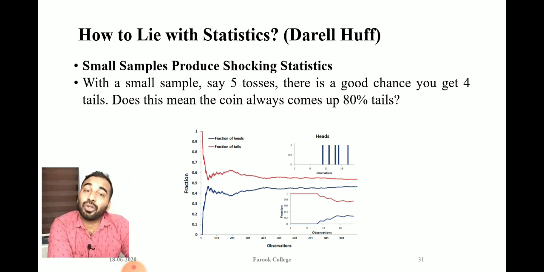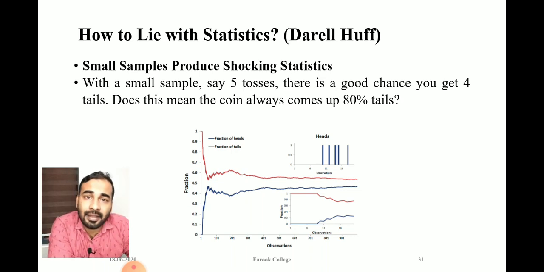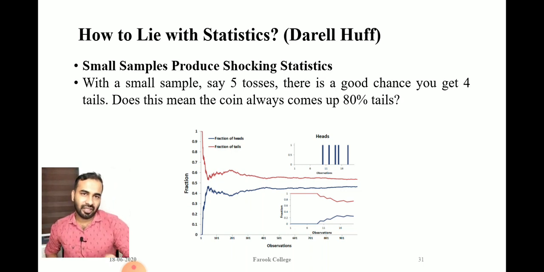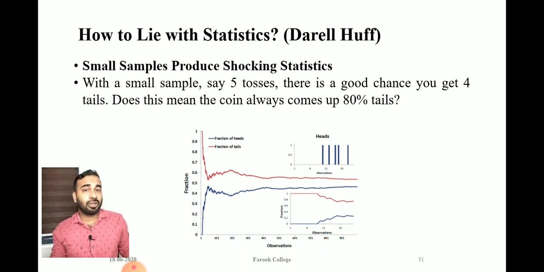So would you conclude that if we increase the tossing of the coin, I'll get 80% tails? No, we cannot say that. Look at the graph: if we increase the tossing, then the average value approaches almost 0.5, or 1/2.